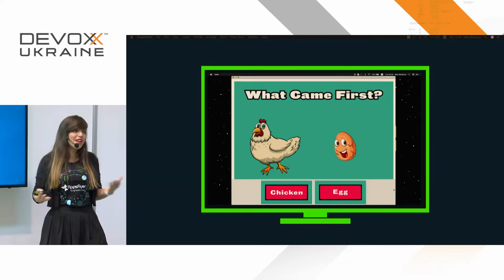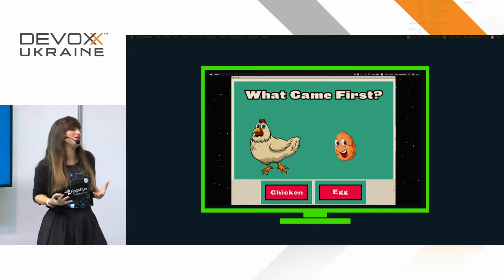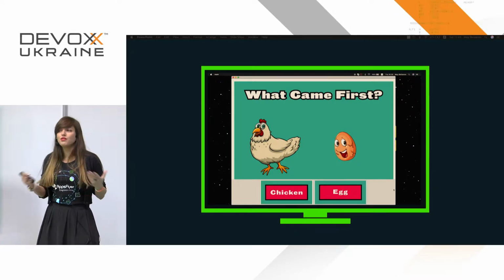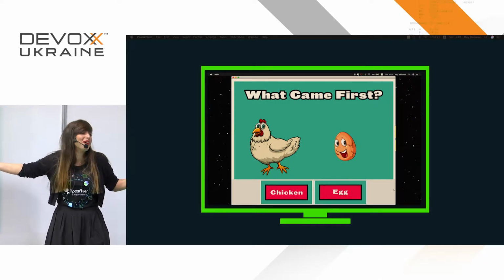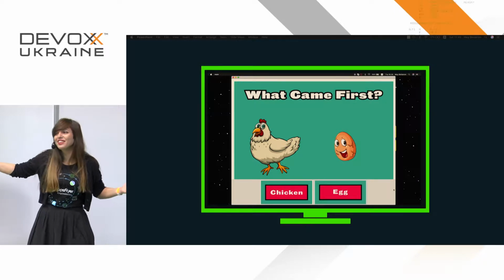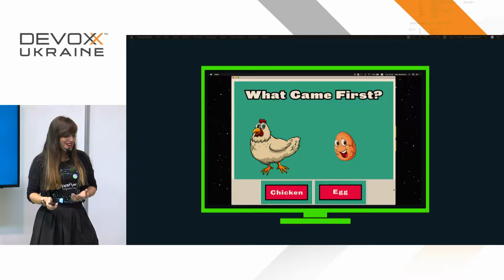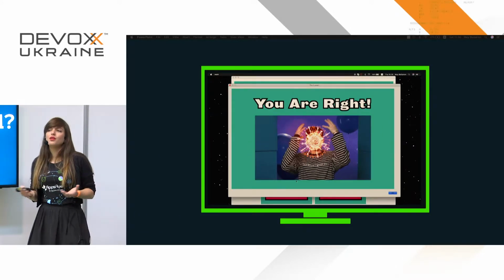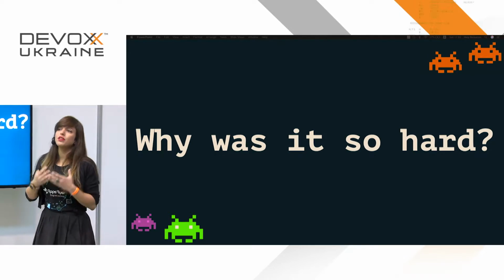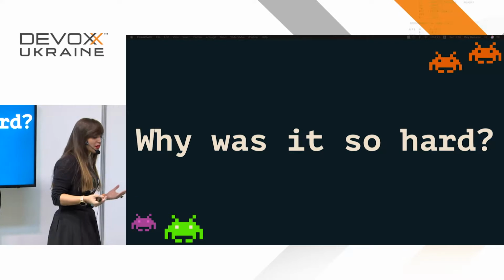And I knew right there that I had to rethink what it is that I have to do. It's not a game. I have to write a real game because, let's be honest, it's a window with 2 buttons. So I could literally write anything I want in this, and it's not a game. So why was it so hard? What was different about Clojure? Why was it so difficult?